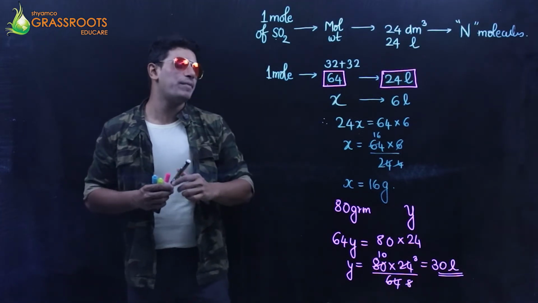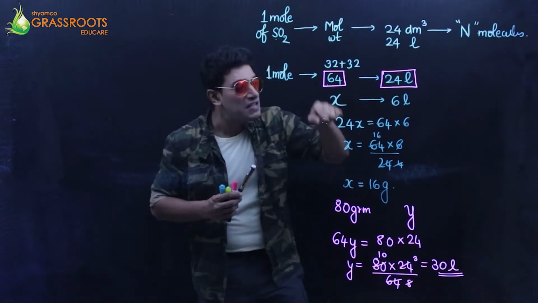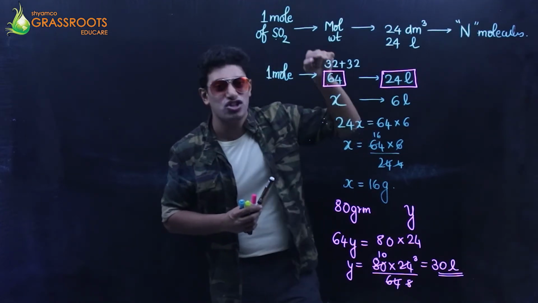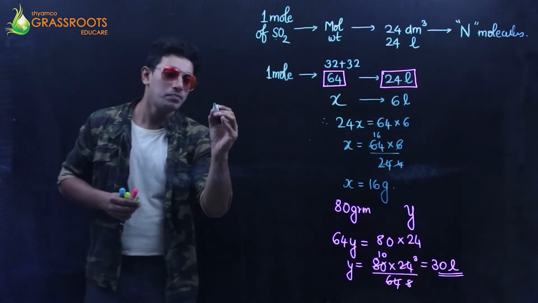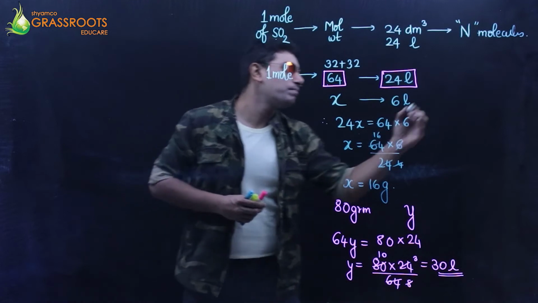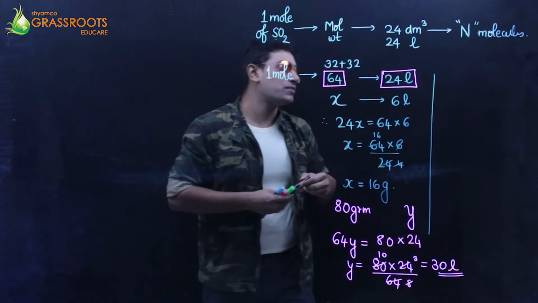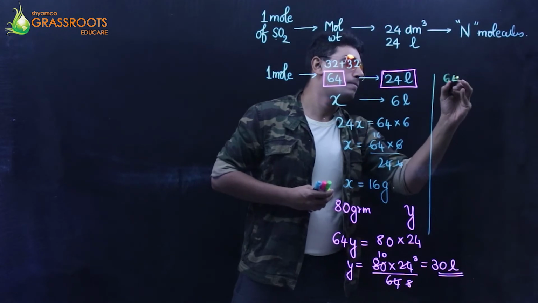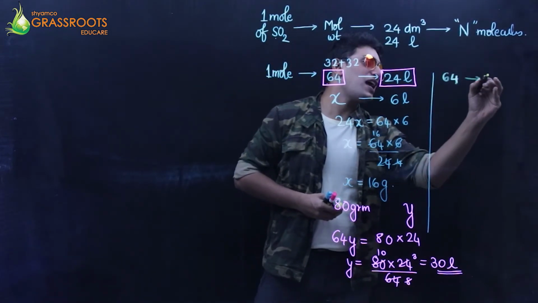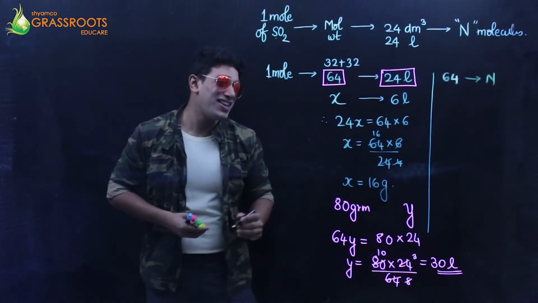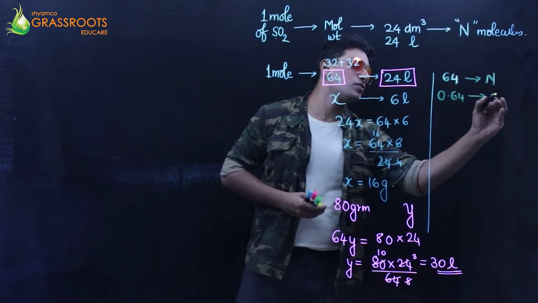Okay, the theme remains the same. They are asking me, in 64 grams, which is the molecular weight, occupies n molecules. If 64 grams occupies n molecules, then 0.64 grams will occupy how many molecules?